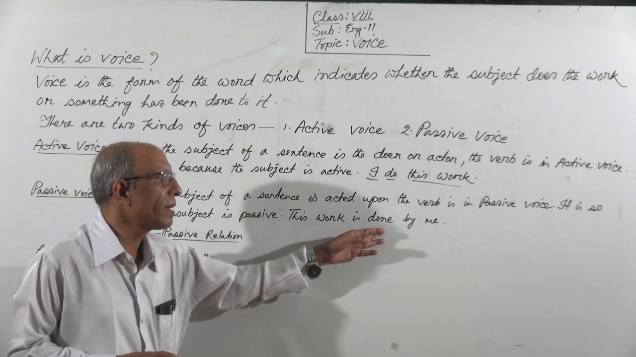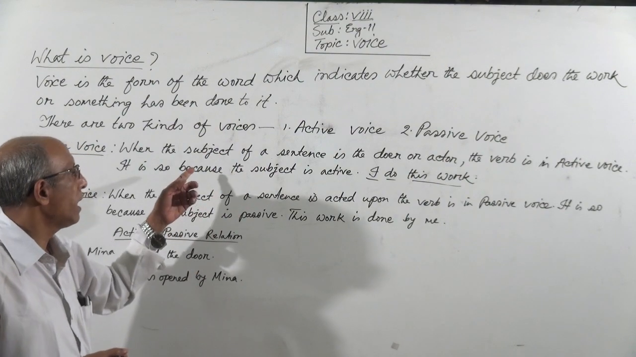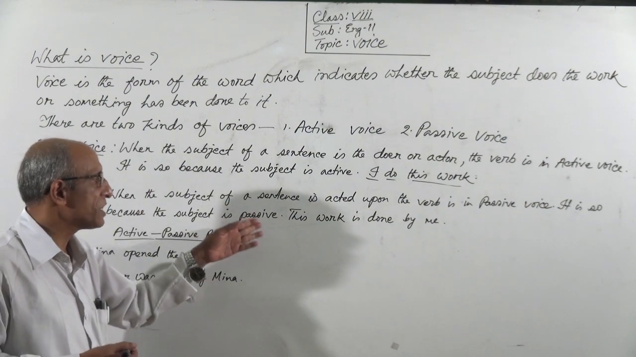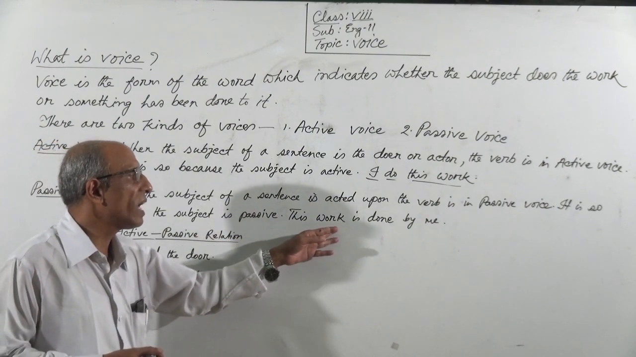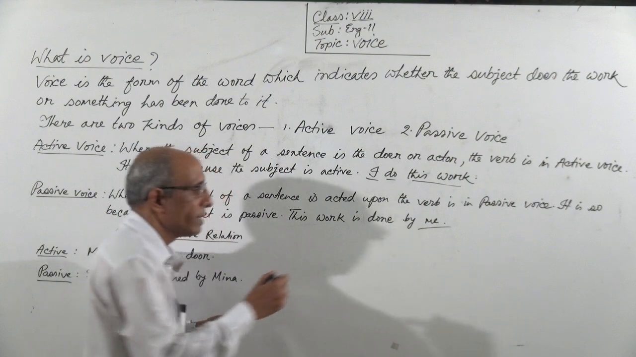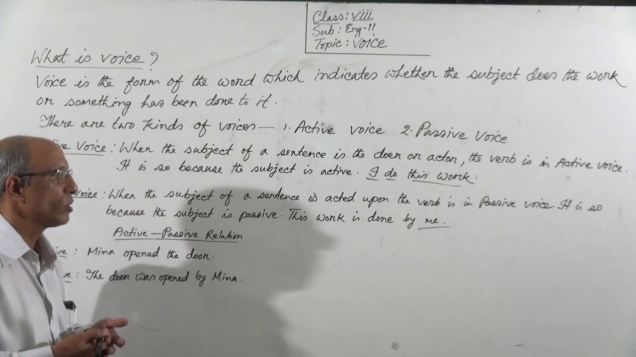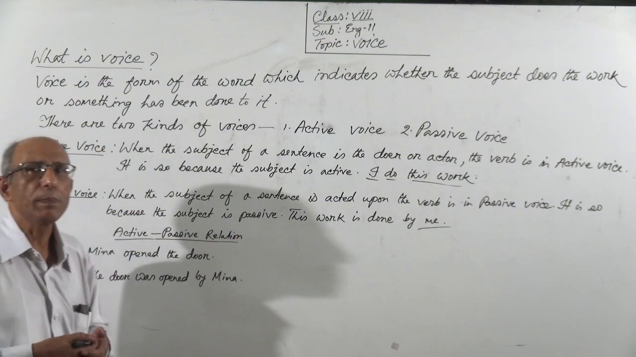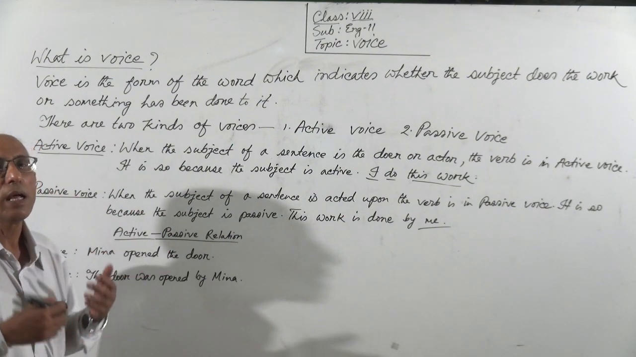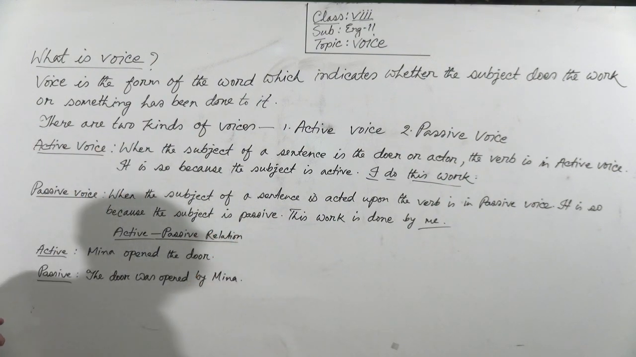This work is done by me. In the first example, in the active form, we saw, I do this work. But in the passive form, we see, this work is done by me. Here the subject is inactive. It's not active, that is, it is passive. So this is called passive voice, because here the subject is not active, it is inactive or passive. This voice is passive voice.